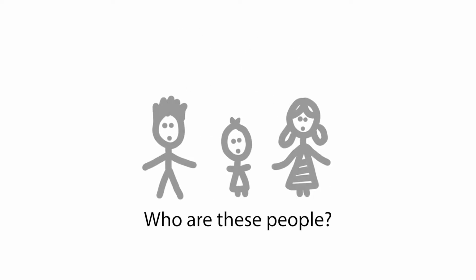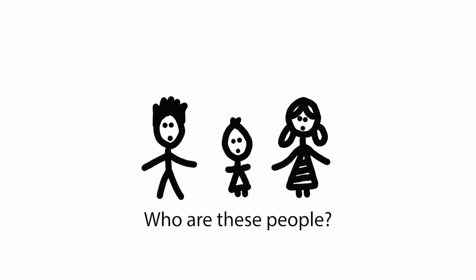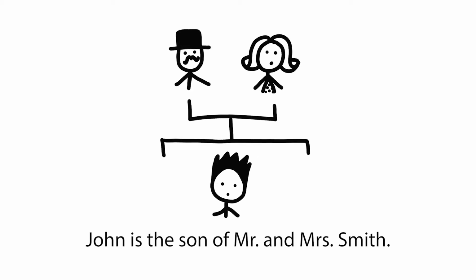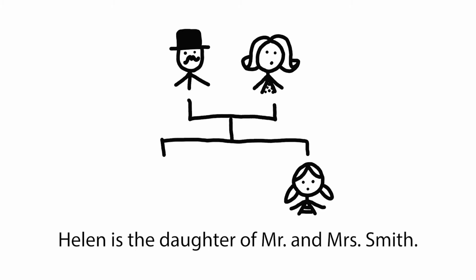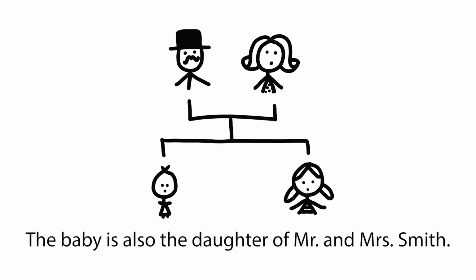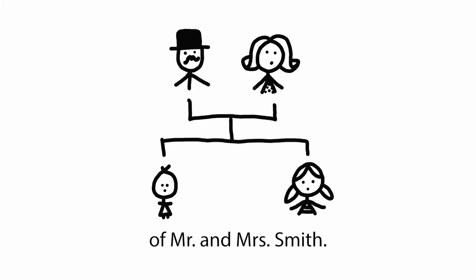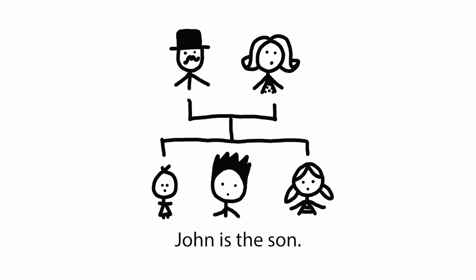Who are these people? They are John, Helen, and the baby. John is the son of Mr. and Mrs. Smith. Helen is the daughter of Mr. and Mrs. Smith. The baby is also the daughter of Mr. and Mrs. Smith. Helen and the baby are the daughters of Mr. and Mrs. Smith. John is the son.